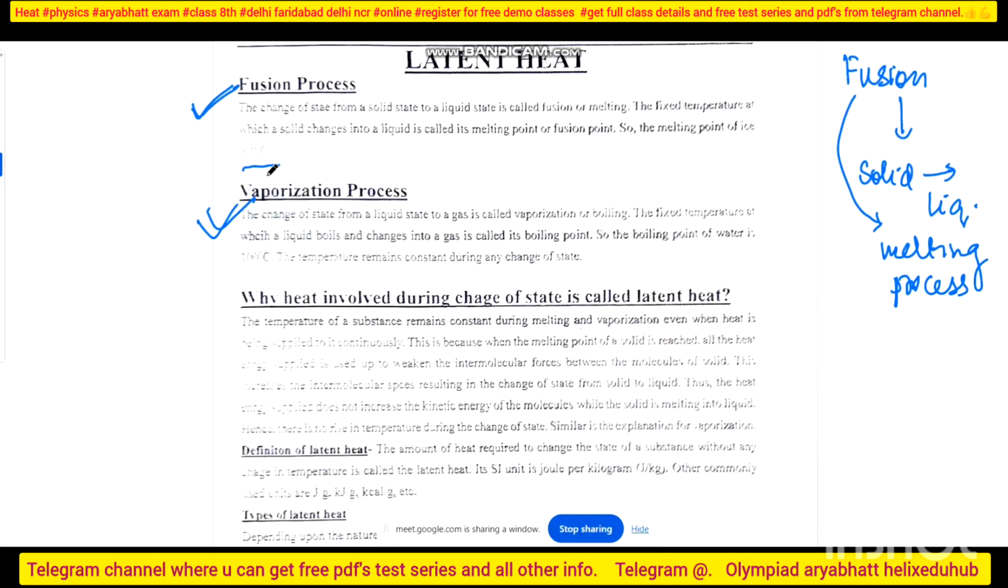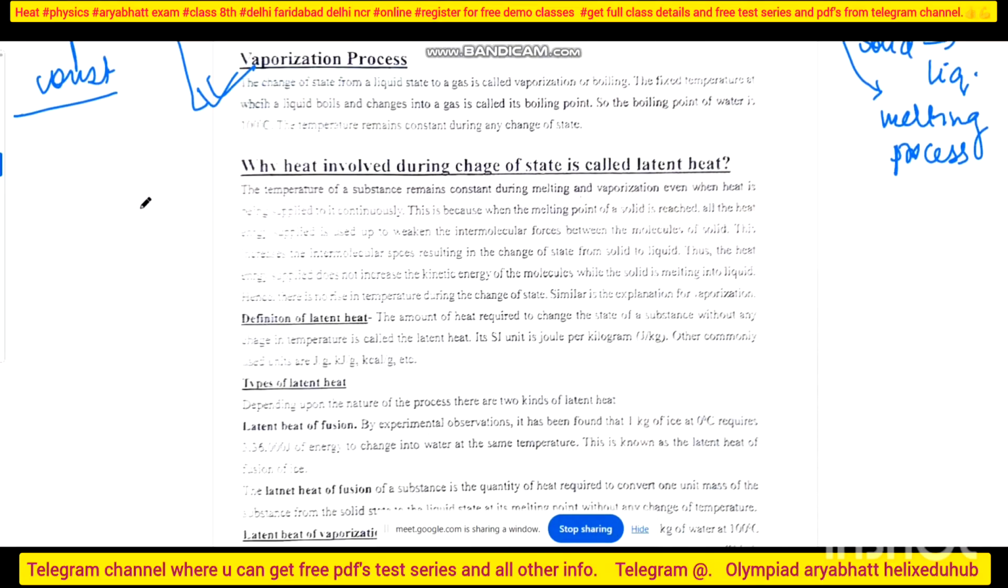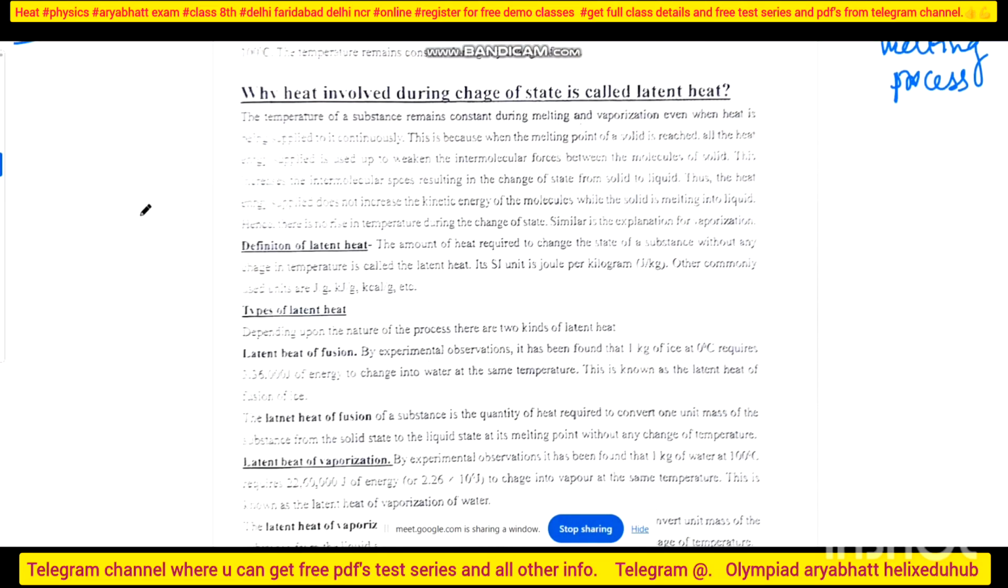What happens? Temperature remains constant. The more important fact is temperature remains constant. So when temperature is constant, I come to know about the processes which involve latent heat. The latent heat is the amount of heat required when we change the state while we keep the temperature same. The amount of heat required to change the state of a substance without any change in temperature is called latent heat. SI unit is similar, joule per kg. I also explained last class that joule and calorie are all units of energy.